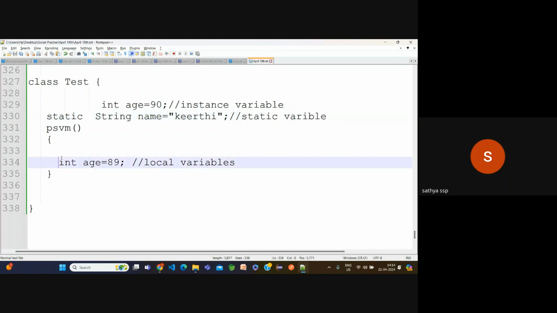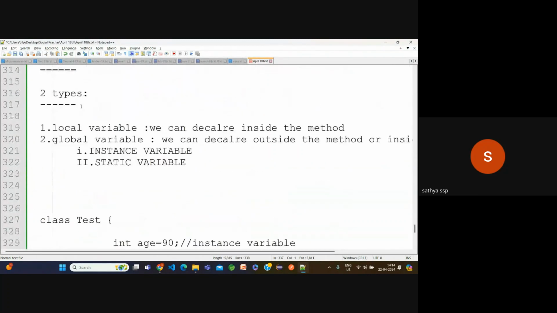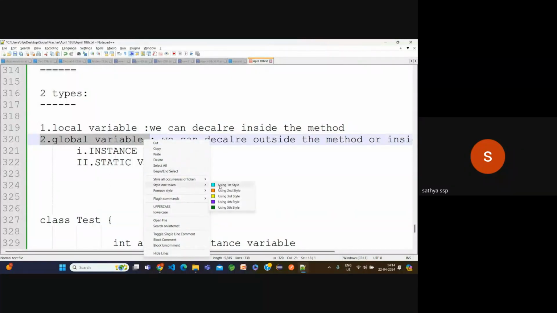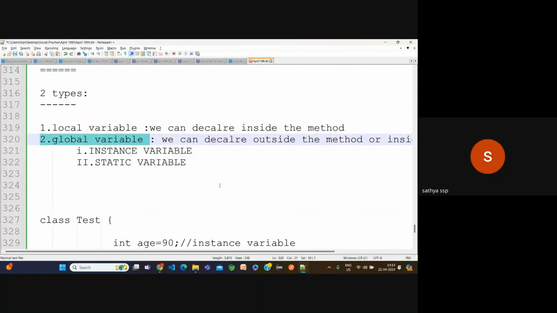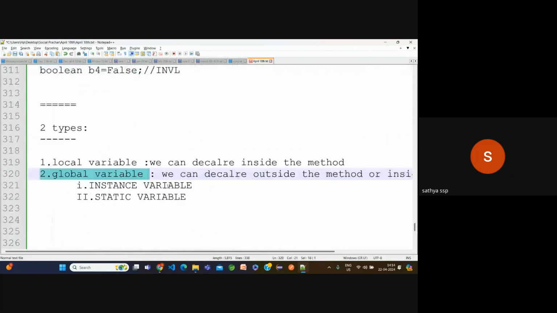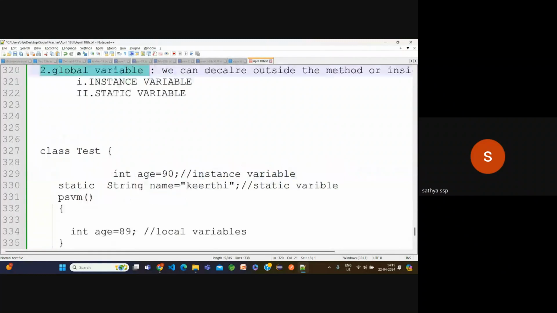Now here these are the local variables. These local variables I'm going to use within the method. Observe carefully here, these global variables only. These global variables have four properties. If you understand these four properties, the variables are done. It's most dangerous and important. If you understand these four points, it's easy. Now, what are the four different properties for the global variables?